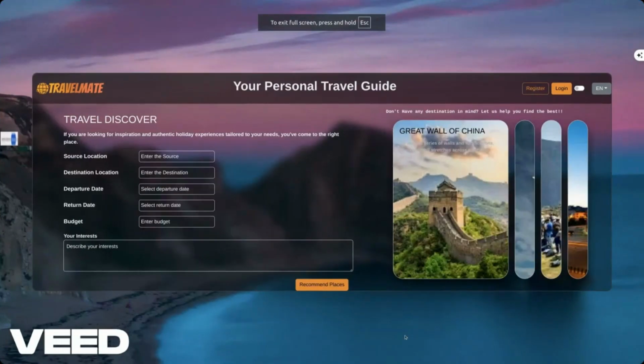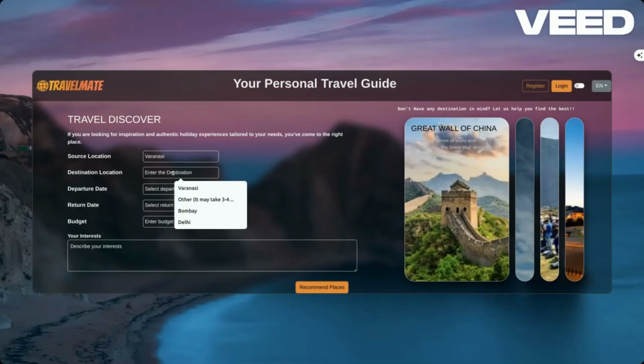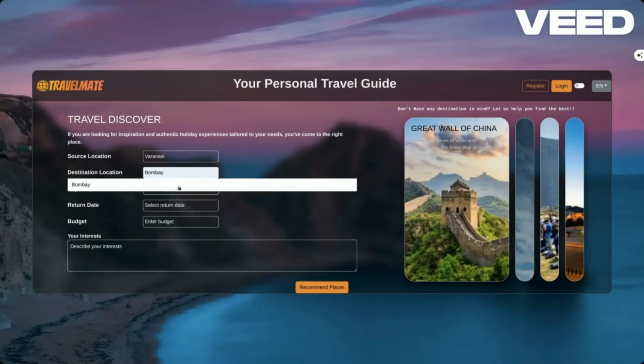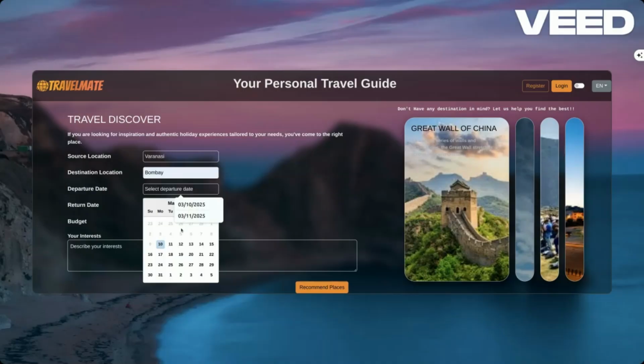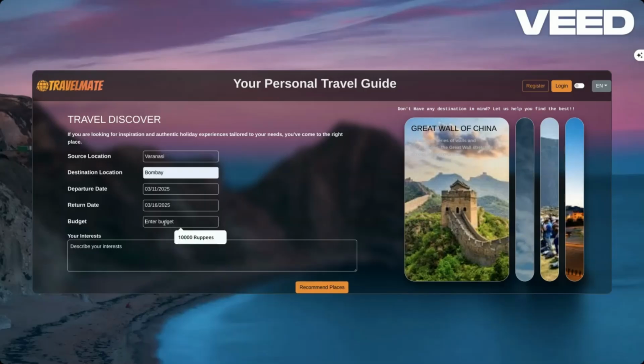So now this is our front end. So this is the source location. Let's put it as Varanasi. Now for the destination location, either we can put something that's already been searched for or other. And for other, it may take about 3 to 4 minutes to generate. So let's now go on with something like Bombay. The departure date may be 11. The return date may be 16th. The budget may be 10,000 rupees. And for the interests, let's define our interest here.